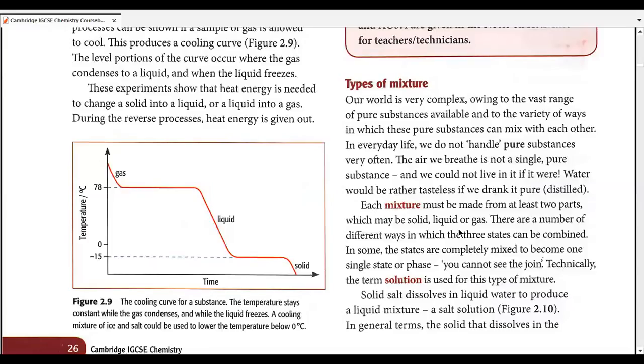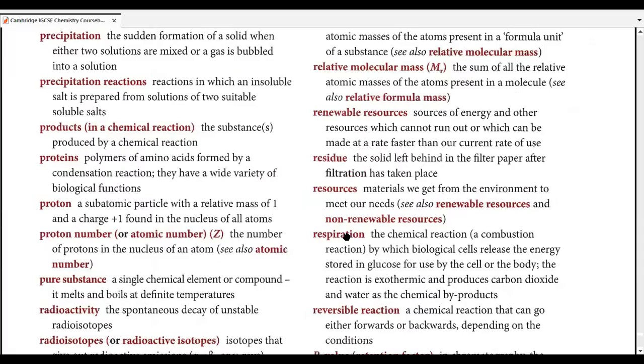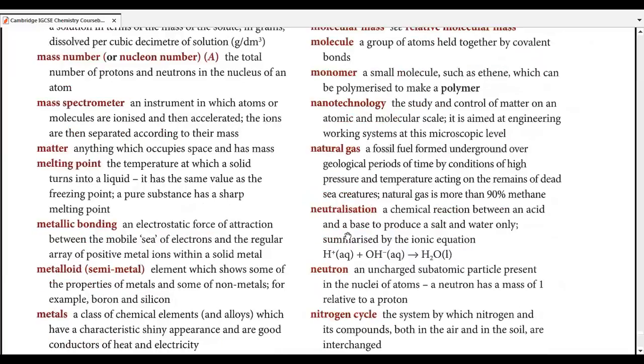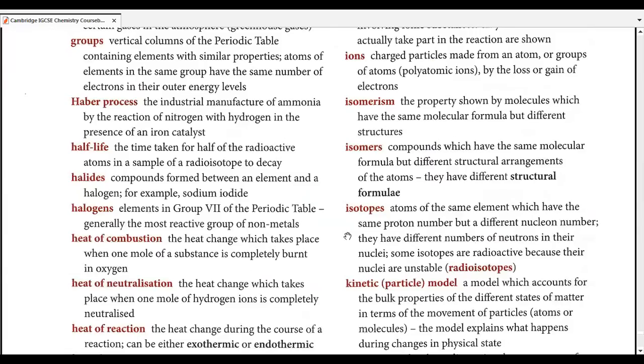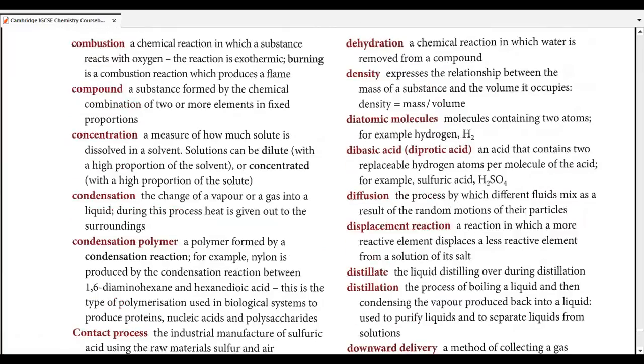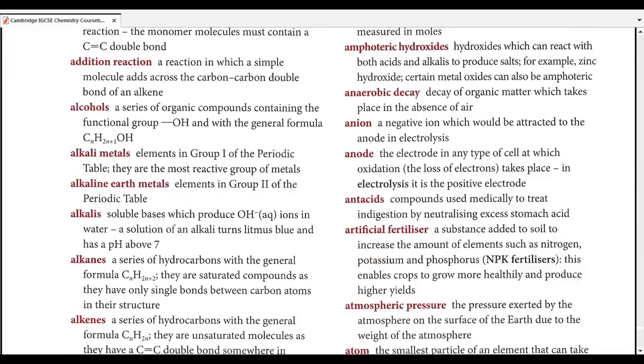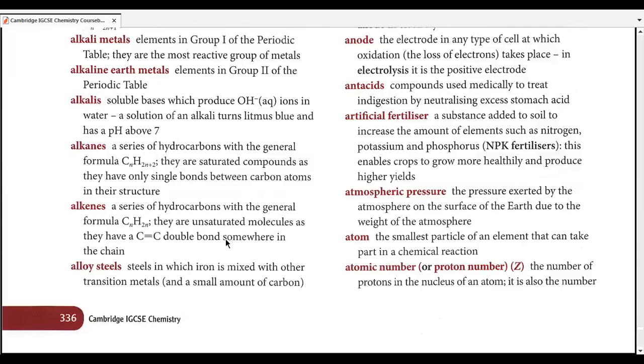That might not be good because this is much of a description rather than an exact definition. So what I ask my students is that at the end of the book, let's go to the end of the book. Just give me a second. At the end of the book, we have this glossary, right? The glossary is actually a collection of all the possible definitions that are used in this book. The glossary actually starts from page number 336 for this book.